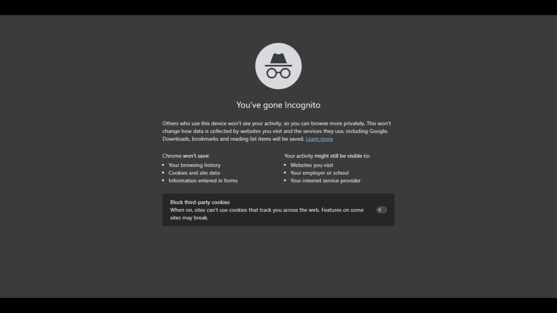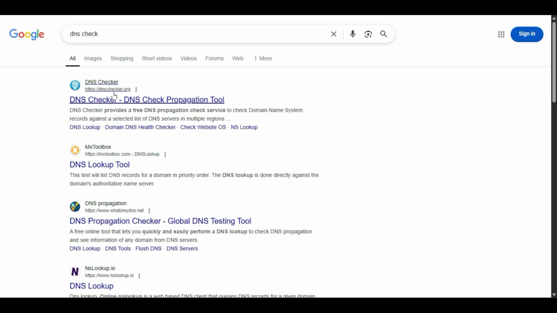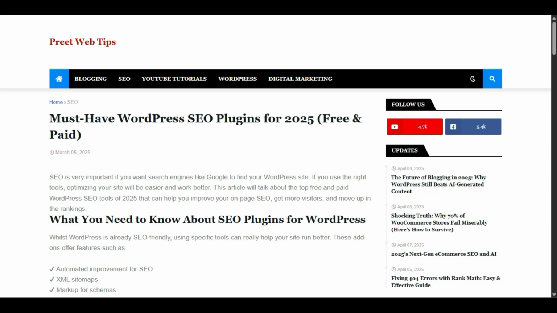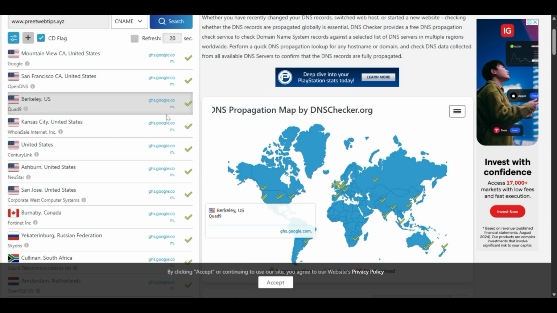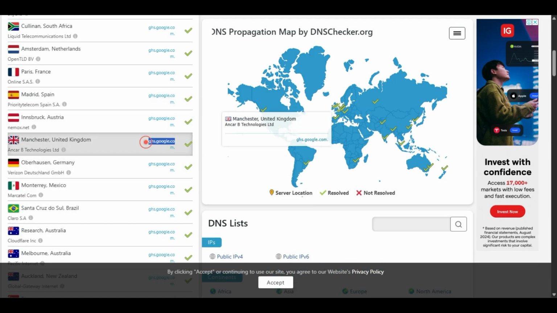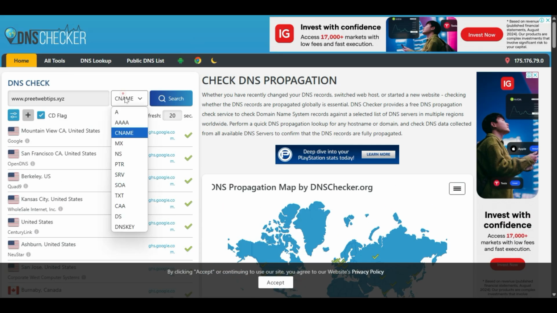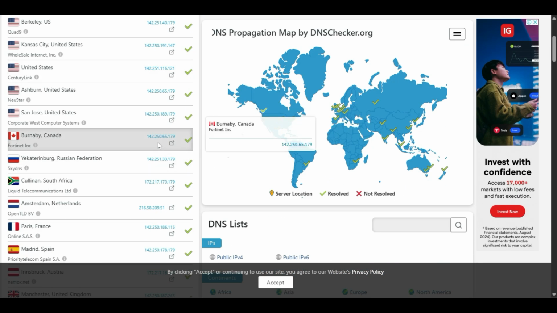So let me search Google DNS check, to check if our website has Cloudflare activated. Provide your website link here. Check DNS, and let me check the CNAME search. Yeah, it's still on Google, as you can see, ghg.google. And let me try the A record. Yeah, this one is Cloudflare. So let me copy this.